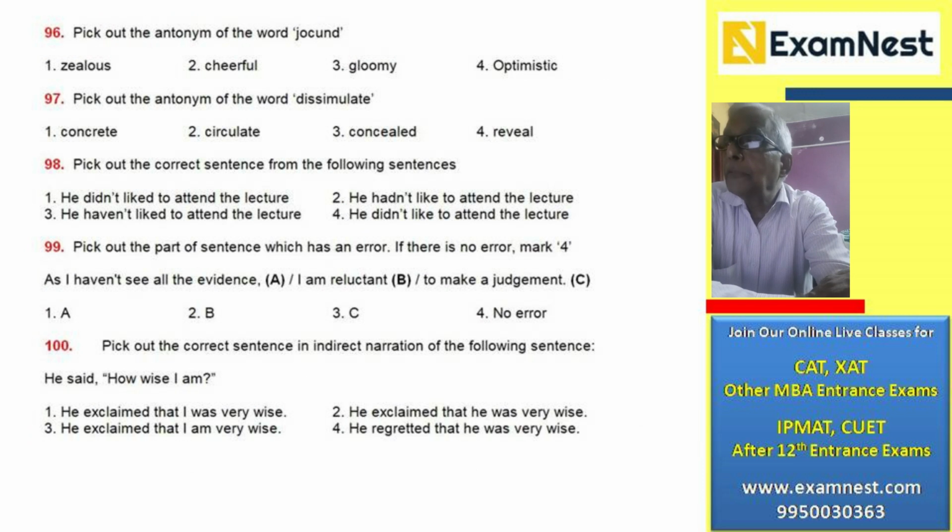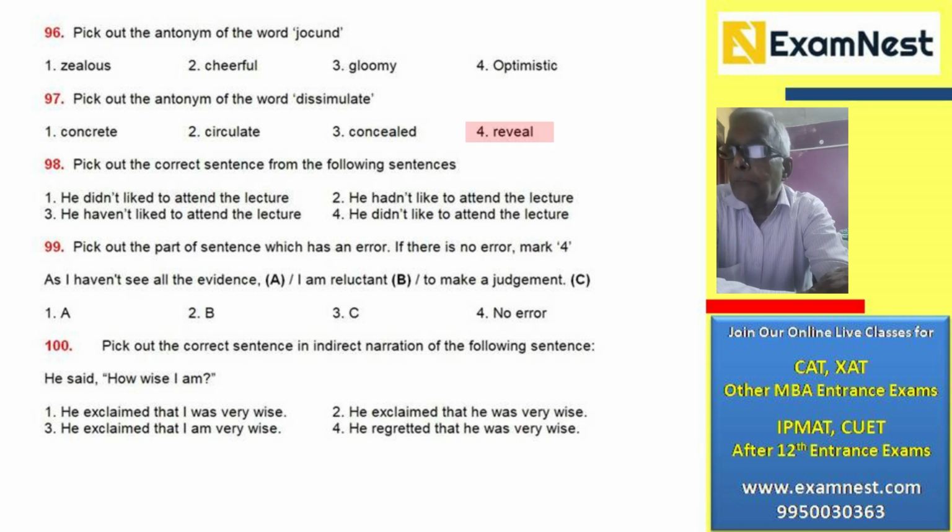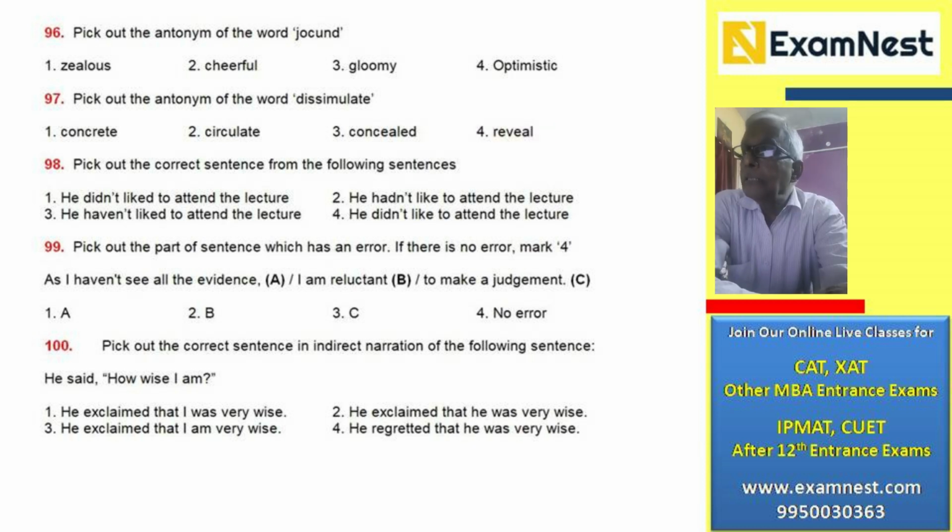Pick out the antonym of the word jocund. That is, jocund is jocular, and the antonym is gloomy. Number 3 is the correct answer. Pick out the antonym of the word dissimulate. The antonym of dissimulate is to reveal. Number 4. Take the next question.